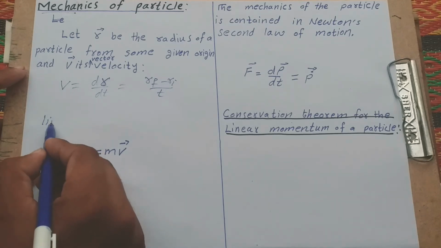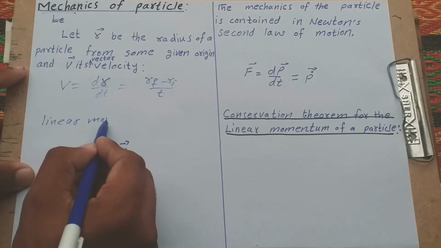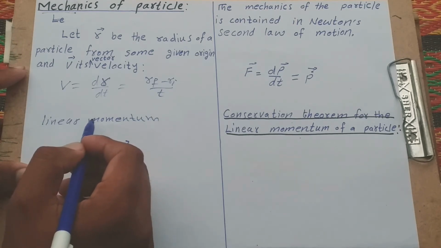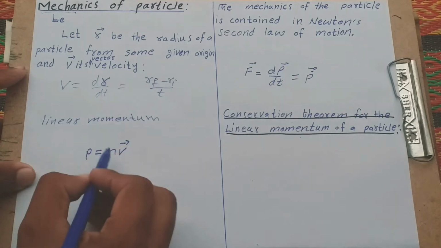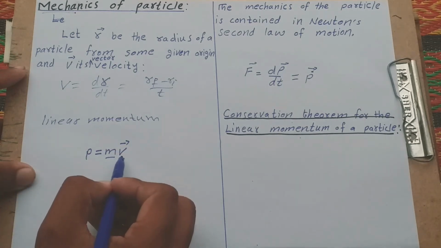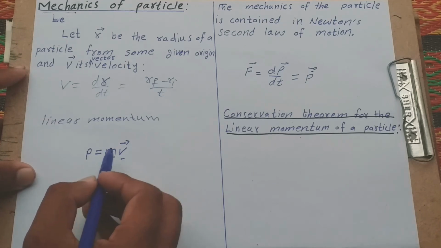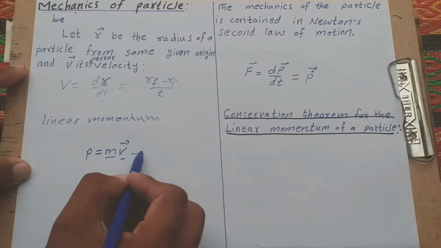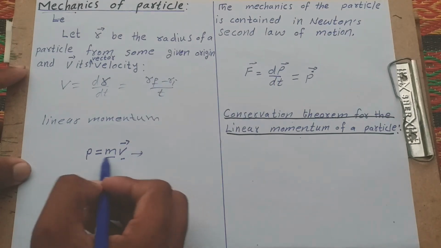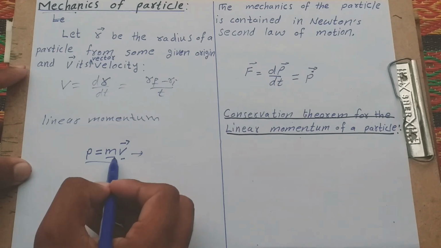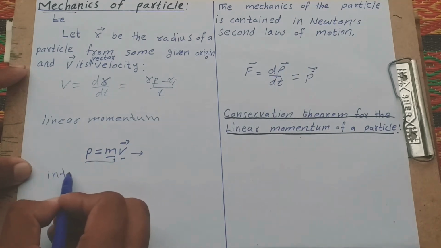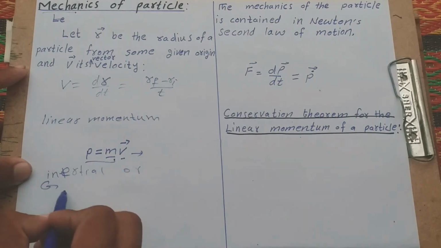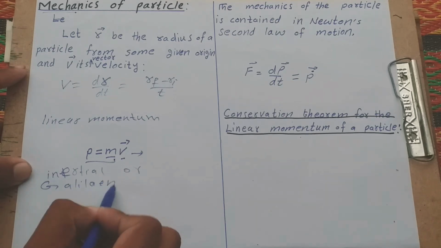We know that linear momentum of a particle is defined as the product of mass and velocity, p equals mv. A frame of reference in which this equation is valid is called an inertial or Galilean frame.